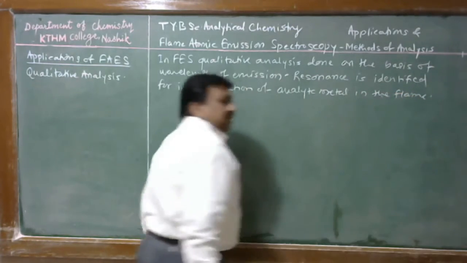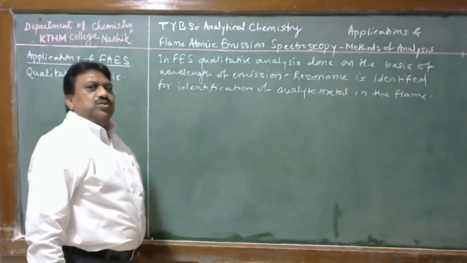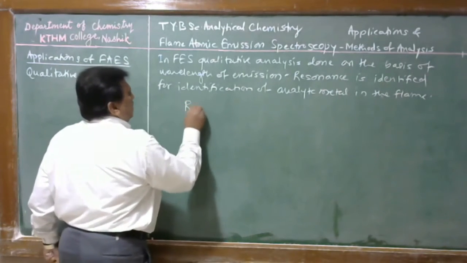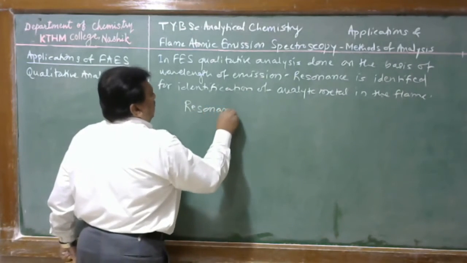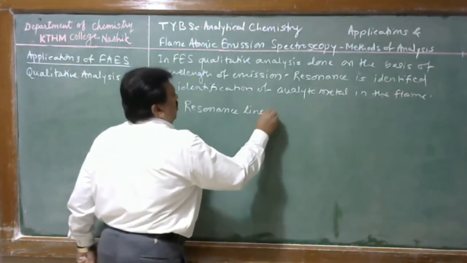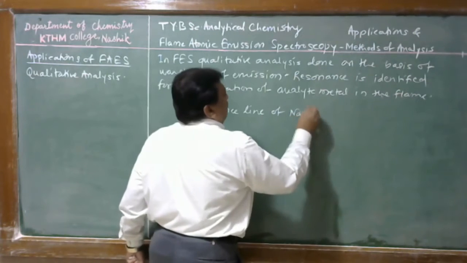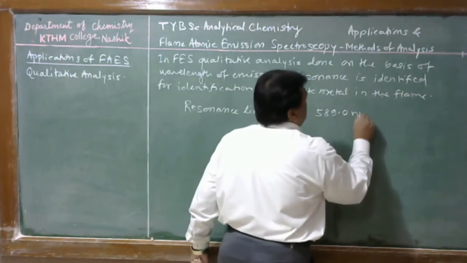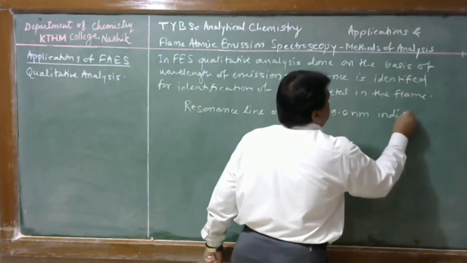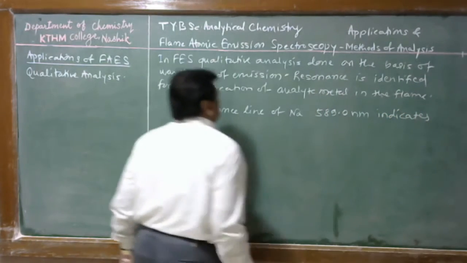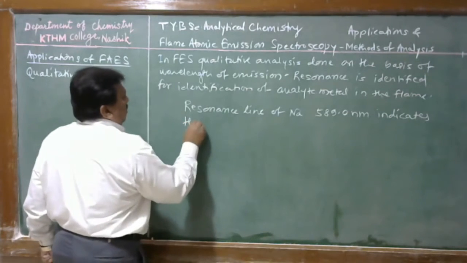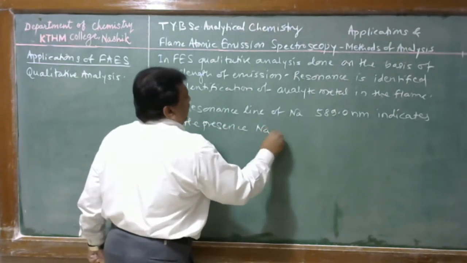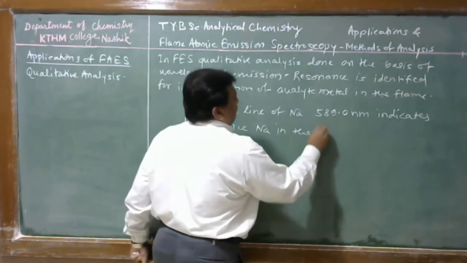We know that the characteristic golden yellow color imparted to the flame is the identity of a sodium compound, but the resonance line of sodium, 589.0 nanometer, indicates the presence of sodium in the flame.